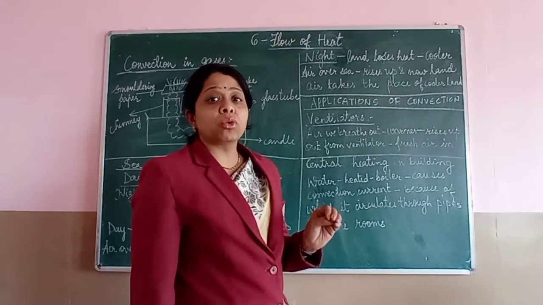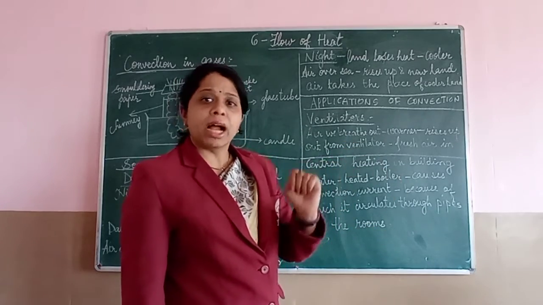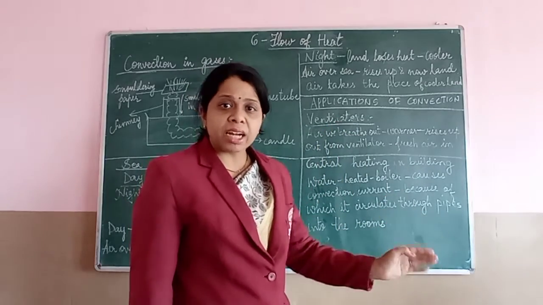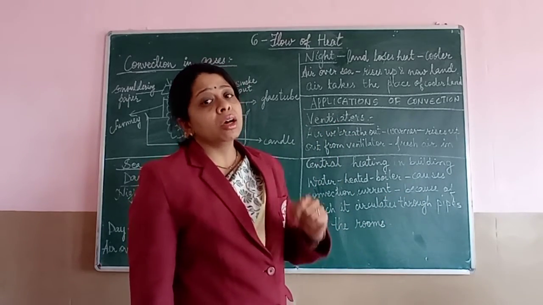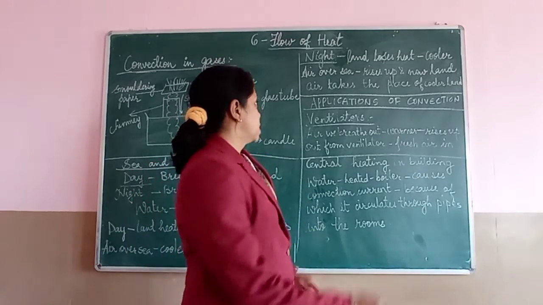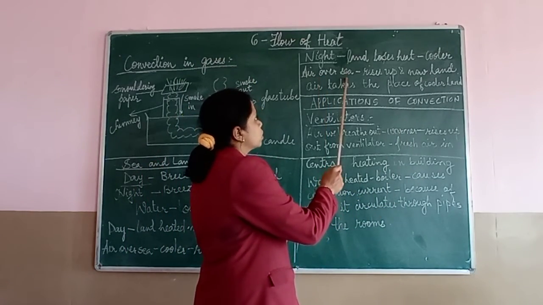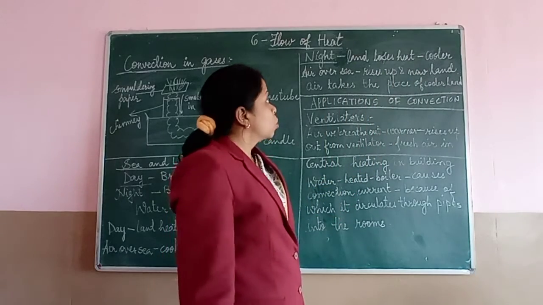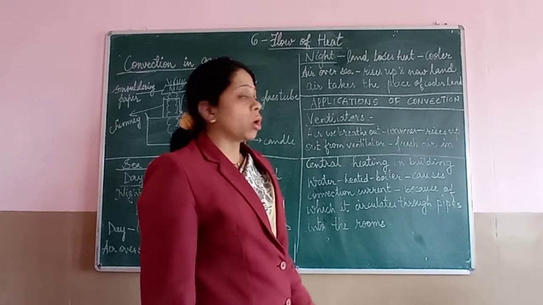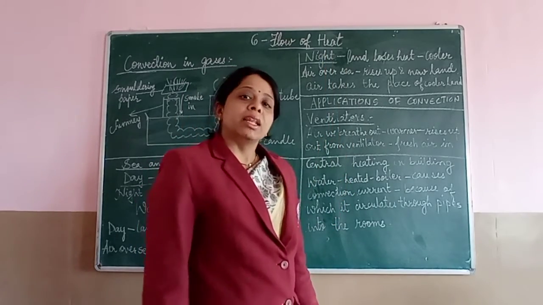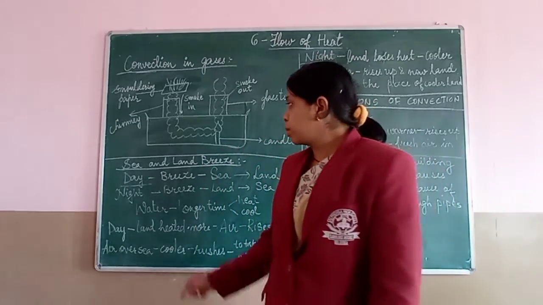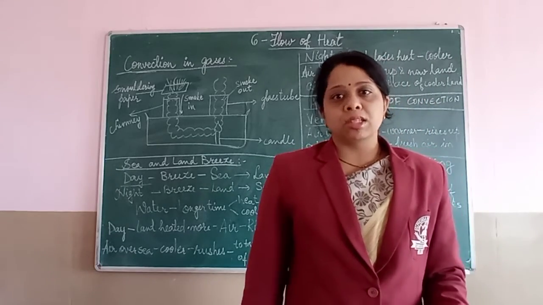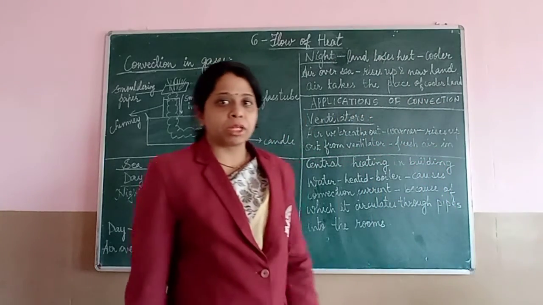So the air which is there over the sea will become lighter and it will rise up. And once it rises up, whatever air was there over the land will take up the place of the air which was there over the sea. Listen to it again. Air over the sea will rise up, and now land air will take the place. That is what we say, that at night time land breeze is caused. You have to remember that during day sea breeze is caused, and during night time land breeze is caused. This is what you have to fix up in your mind.